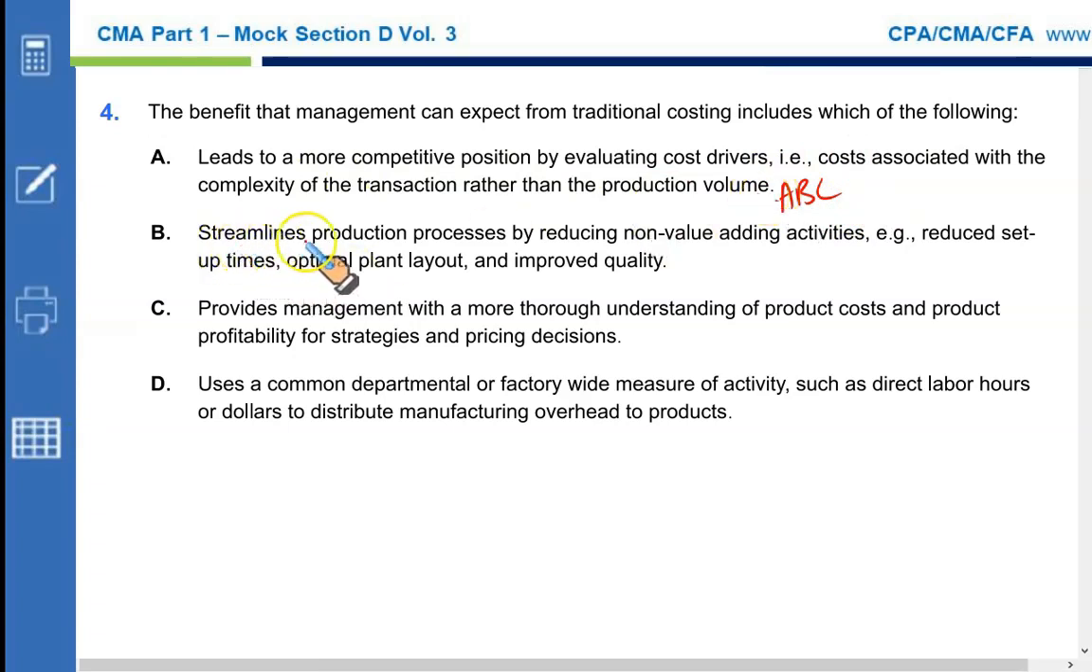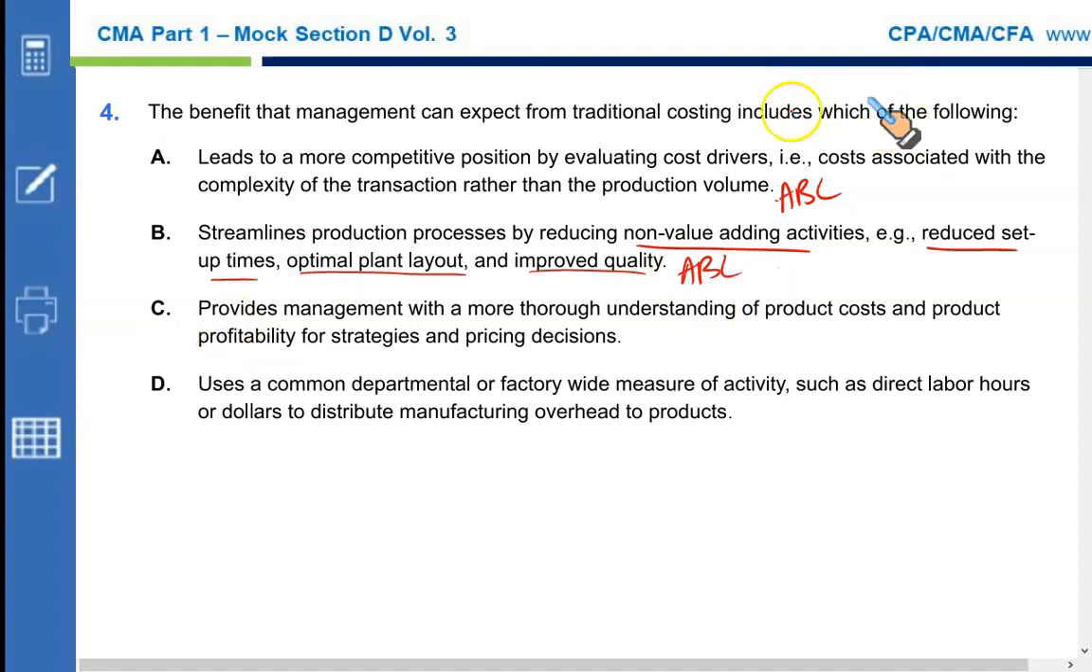Traditional costing streamlines production processes by reducing non-value adding activities. Wrong. That is done by ABC. ABC identifies which activities are non-value adding and they must be either eliminated or reduced. And what are non-value adding activities? Activities that do not add value with regard to customer, like reduced setup time, optimal plant layout, improved quality. So these costs are called non-value adding activities costs. So this is true for ABC but not for the traditional system.